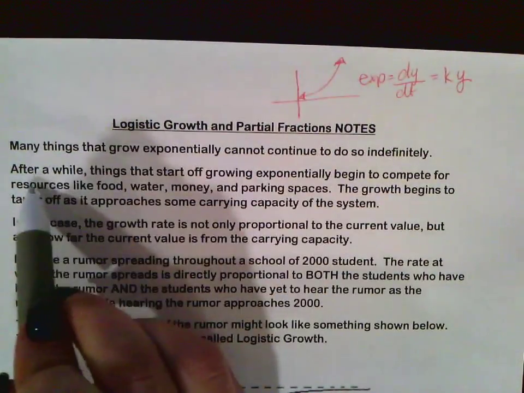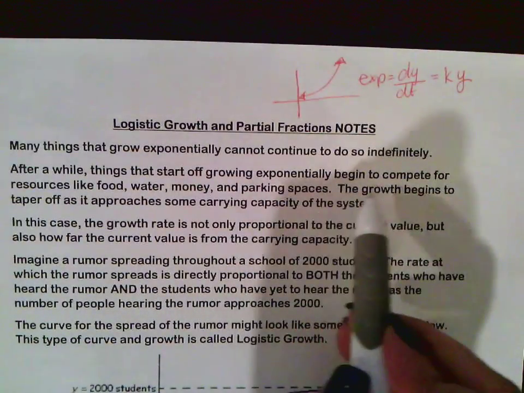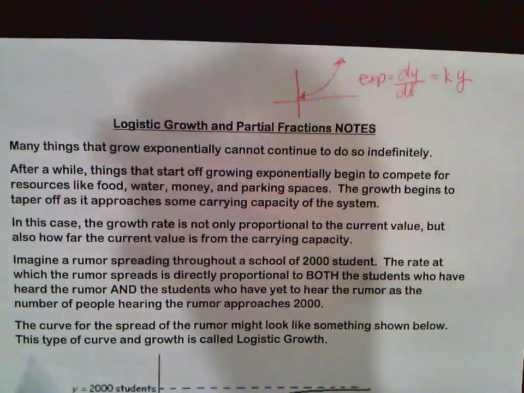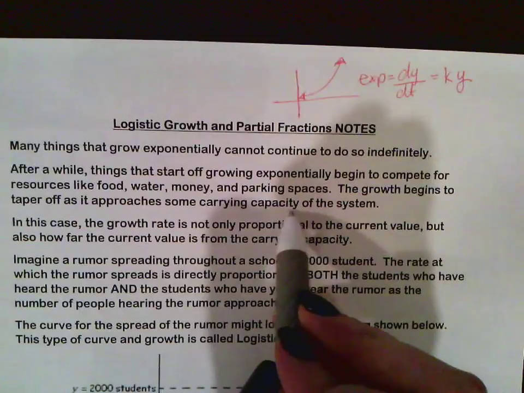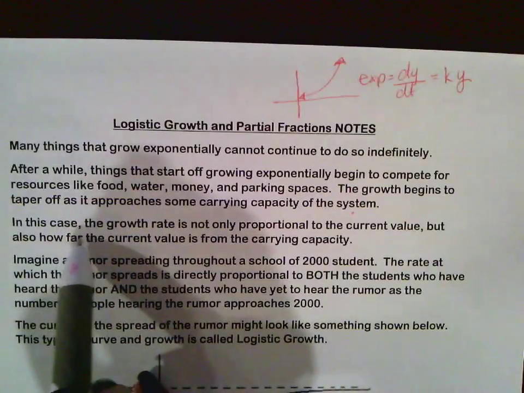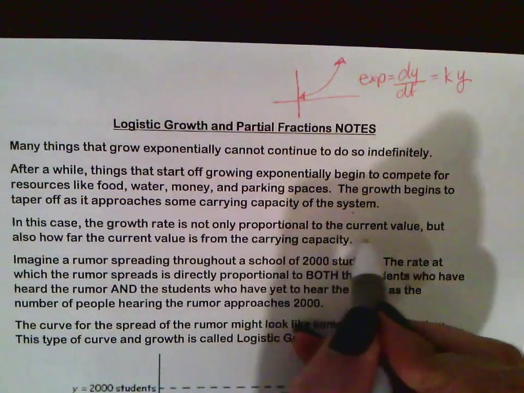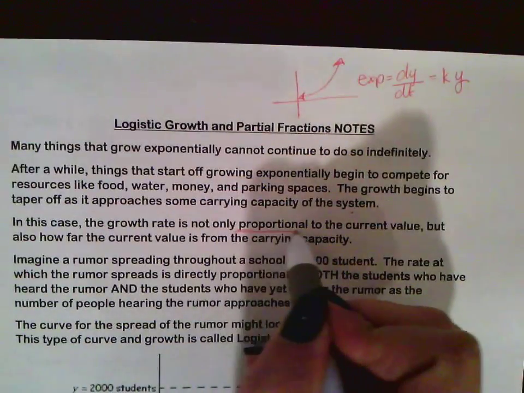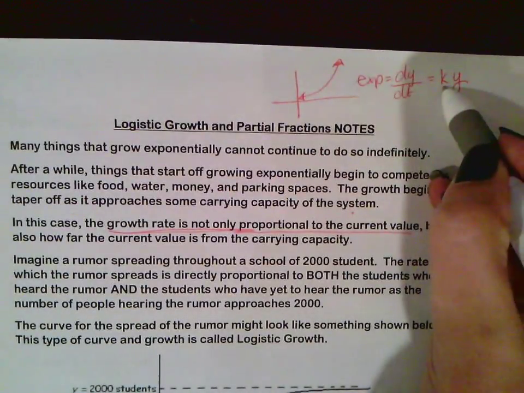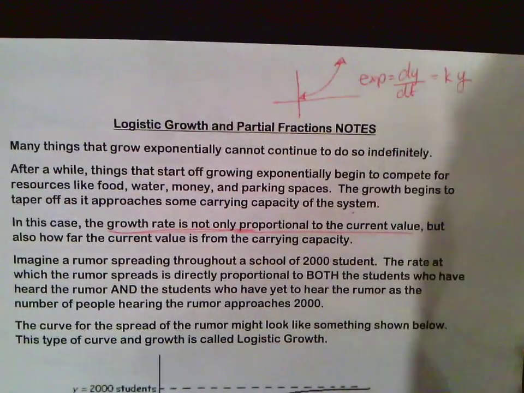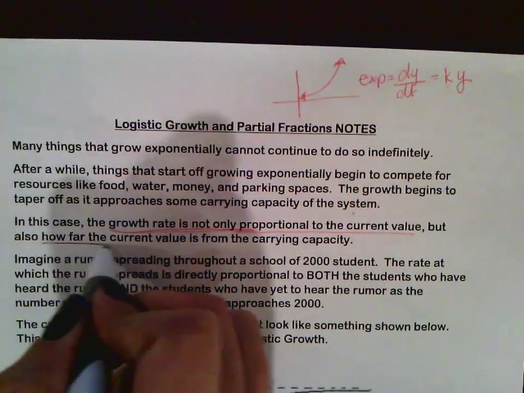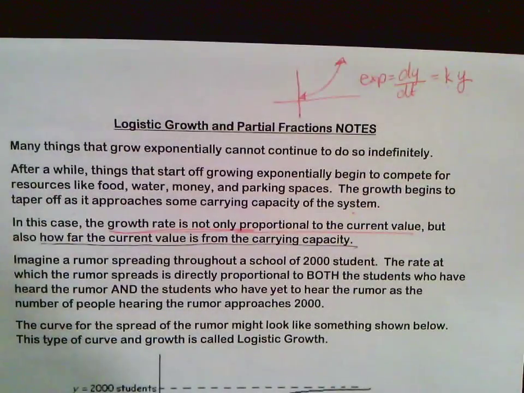population. Okay? After a while, things that start off growing exponentially begin to compete for resources like food, water, money, parking spaces. So the growth begins to taper off as it approaches some carrying capacity of that system. So, logistically speaking, in this case, the growth rate is proportional to the current value, but also how far the current value is from the carrying capacity.